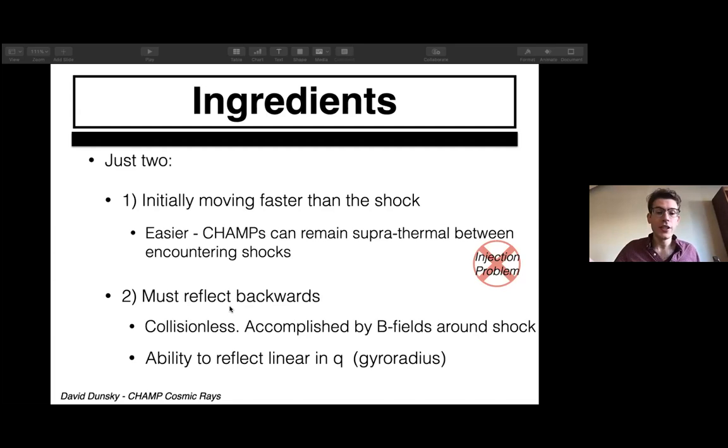So the second condition is that the champ must reflect backwards. This is what imparts the momenta. If it doesn't reflect backwards, it's not going to get any momenta exchange. And this is not accomplished by particle-particle scattering. It's accomplished by scattering off the magnetic fields that are moving around the shock. Since it's related to the magnetic field, the ability to reflect goes as the gyro radius, which is linear in Q, not quadratic, which means that champs with very small charges can be influenced by supernova shocks. It's actually quite powerful.